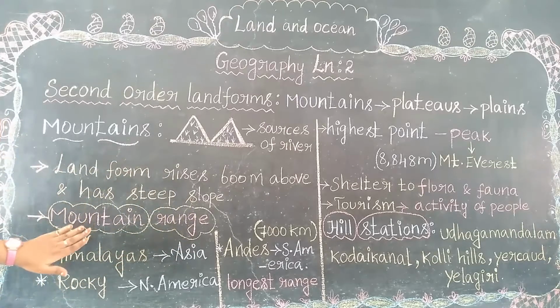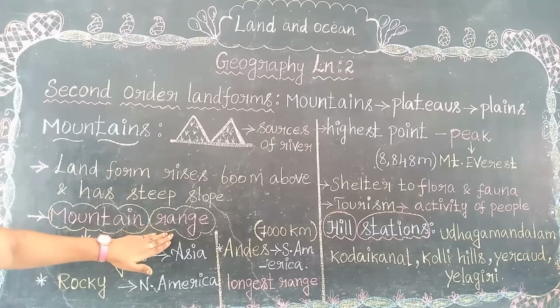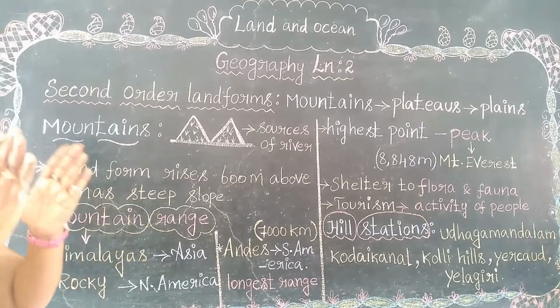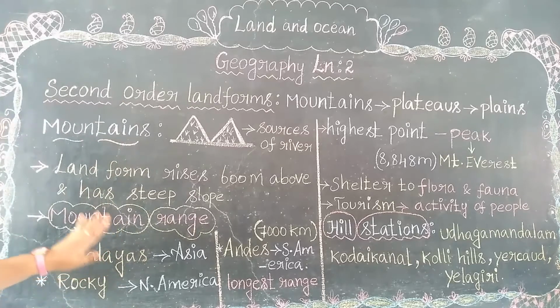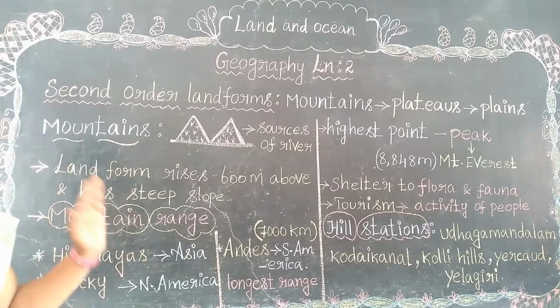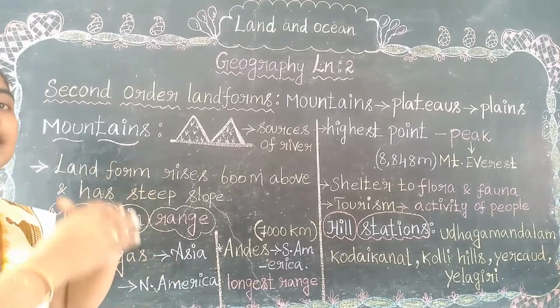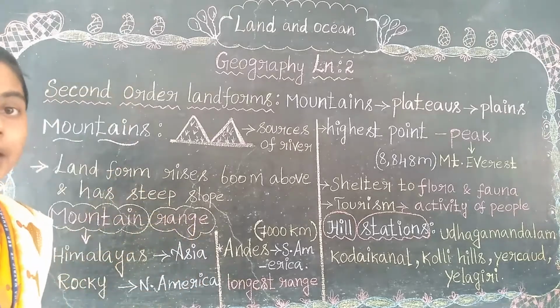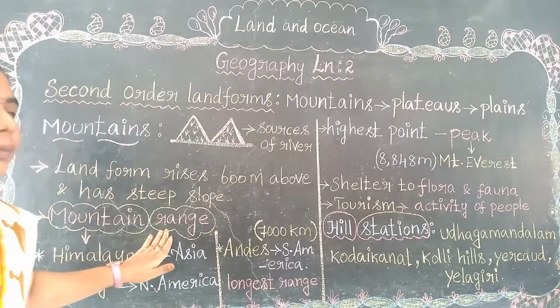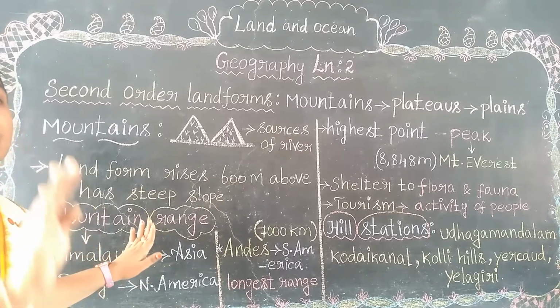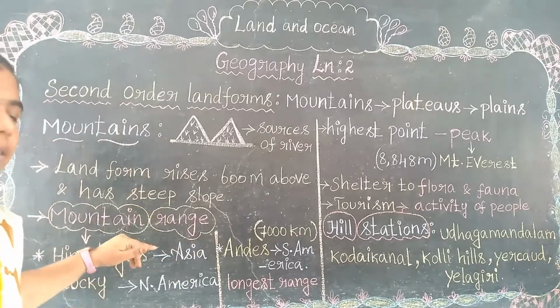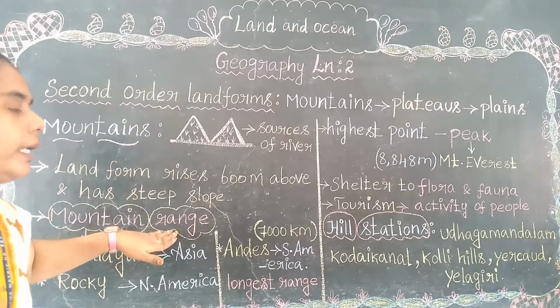Mountain means hills area, then mountain range means it extends over a larger area. It always extends for a larger area, and that is known as mountain range.